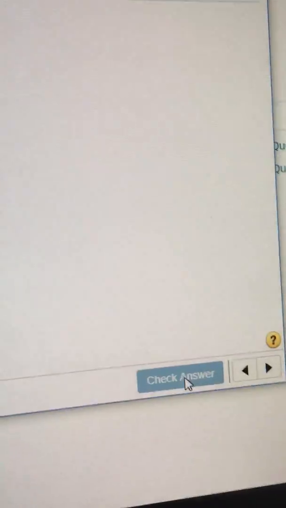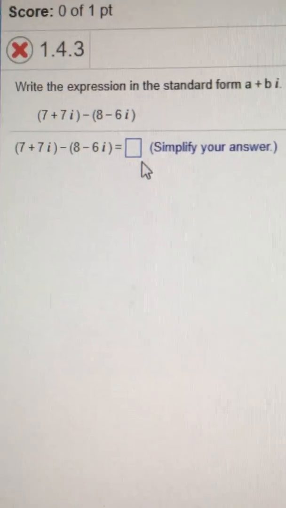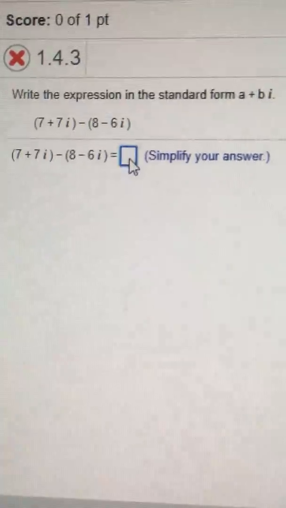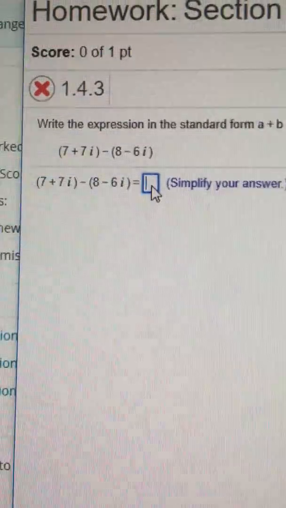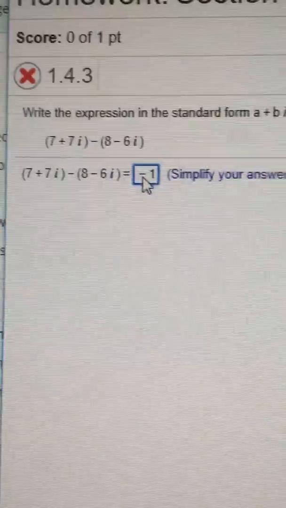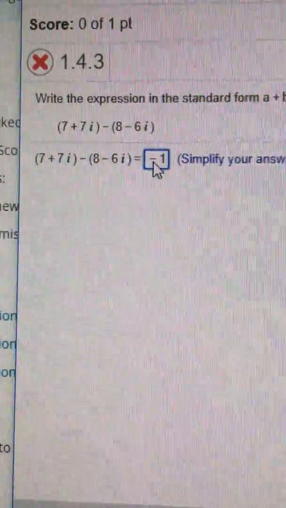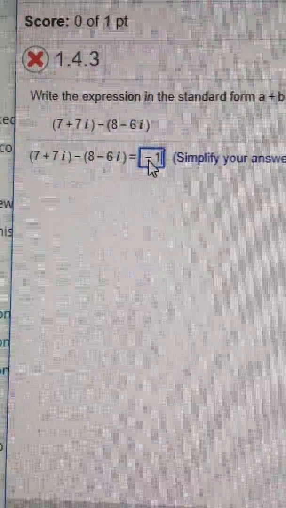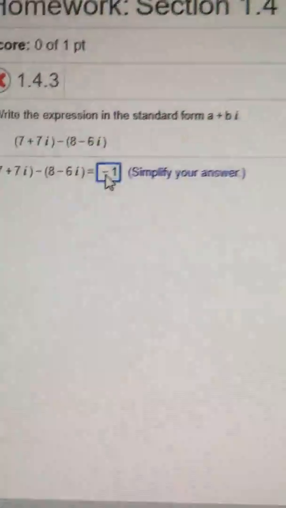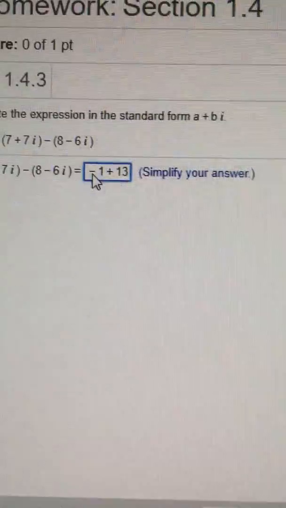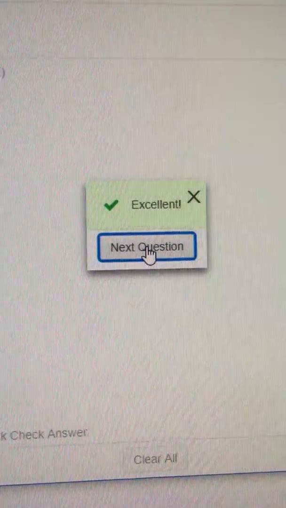You can go down here and you can click similar question. And what you're going to see is a question that has the same concept, but just the numbers are going to be changed. So now I'm going to do this question again. 7 minus 8 is -1. Last time I missed my negative sign, so we won't miss that this time. And then 7i minus a -6i is really 7i plus 6i. So that's going to be 13i. So we're going to say plus 13i. Now I'm going to check my answer here. I got it right, so I go to the next question.